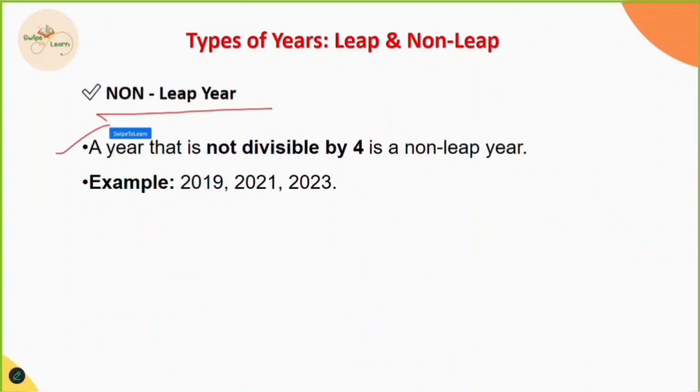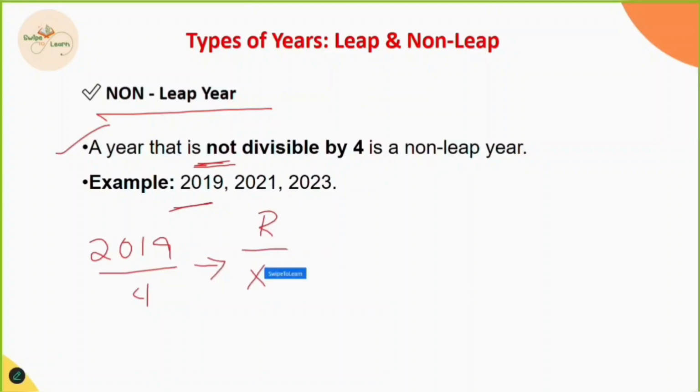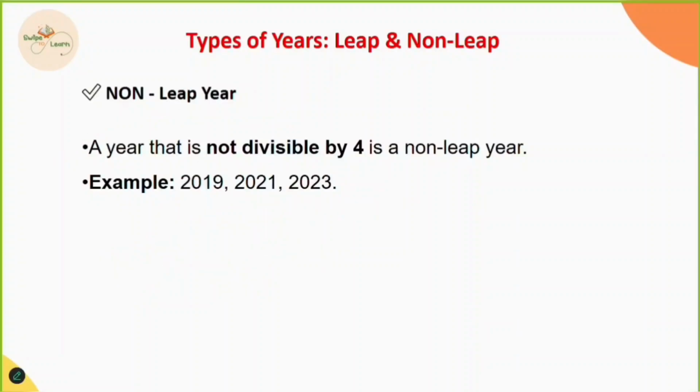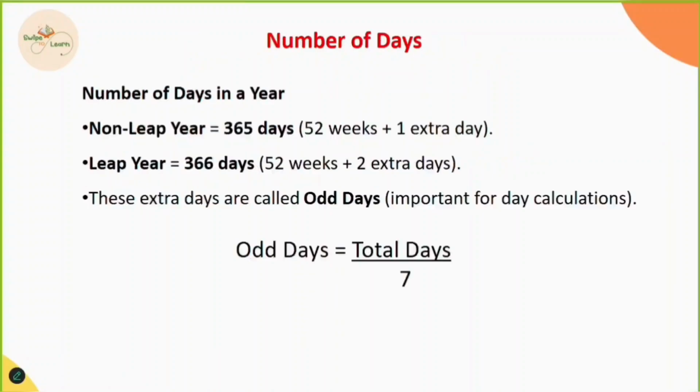Talking about a regular year, which is a non-leap year. A year is said to be a non-leap year if it is not divisible by 4. Considering an example of 2019, we just saw that 19 is not a multiple of 4 and leaves some remainder. So we say that 2019 is a non-leap year. Similarly, 2021 and 2023 are considered non-leap years. Now, I hope that you can easily classify the leap years and the non-leap years.